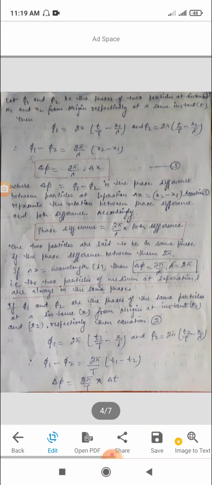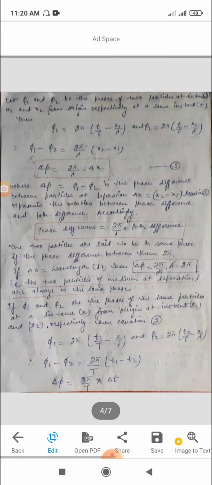Then the phase difference is equal to 2π/λ times the path difference, which means the two particles are said to be in same phase if the phase difference between them is 2π. When Δx is equal to wavelength λ, then Δφ = (2π/λ) × λ = 2π, which means the two particles of medium at separation λ are always in the same phase.